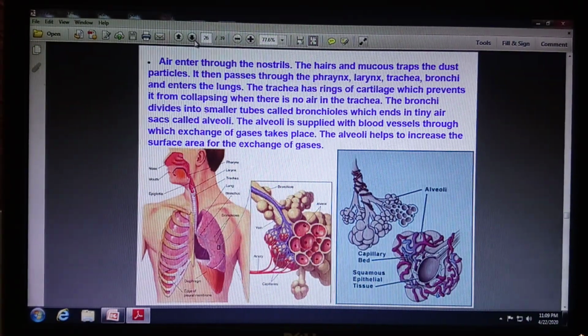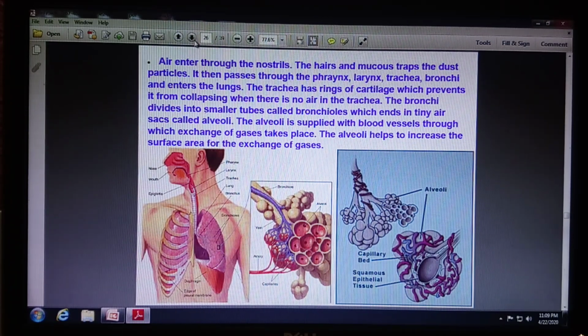Air enters through nostrils. The presence of hairs and mucus traps the dust particles. Then it passes through the pharynx, larynx, trachea, bronchi and enters the lungs. The trachea has rings of cartilage which prevent it from collapsing when there is no air in the trachea. Very important. The bronchi divide into smaller tubes called bronchioles, which end in tiny air sacs called alveoli.